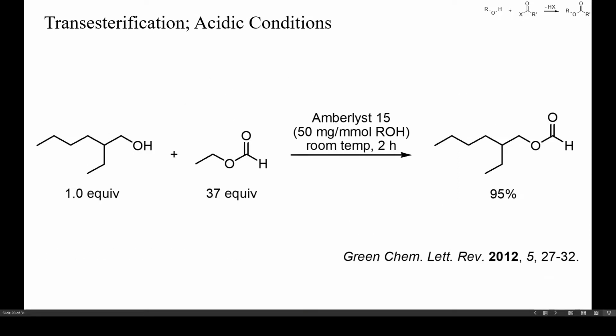This here is an example of the use of an acidic ion exchange resin as transesterification catalyst. In this instance, ethyl hexanol was formylated with an excess of ethyl formate. Catalysis by bases would be less convenient here because formates usually decompose into carbon monoxide in the presence of bases.